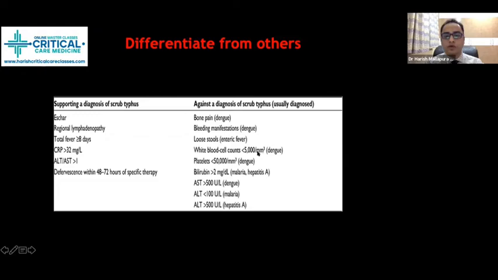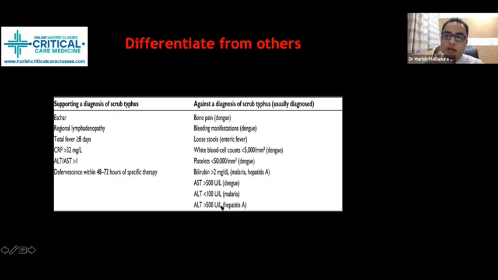In the WBC count, leukopenia usually can happen in leptospira or dengue. Thrombocytopenia less than 50,000, though not specific to dengue, can happen. Regarding bilirubin, remember most tropical infections except malaria and hepatitis A have transaminitis with elevated enzymes, but usually they don't have a bilirubin of more than 2. Very, very important practically: AST more than 500, dengue; less than 100, malaria; more than 500, hepatitis A.